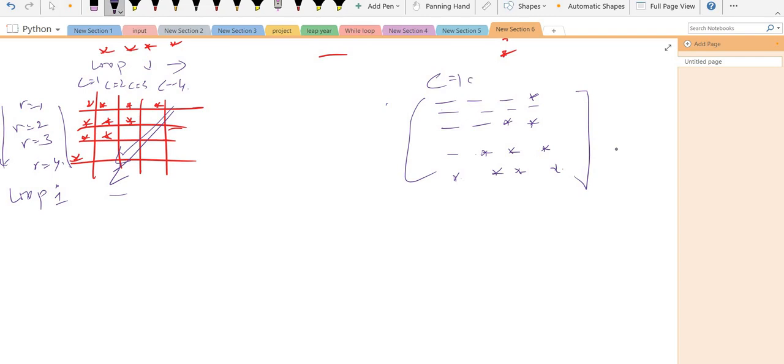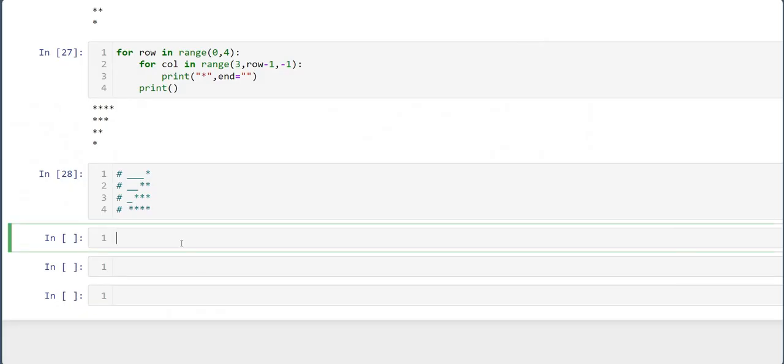So C is equal to 1, 2, 3, 4, and similarly R is equal to 1, 2, 3, and 4. This is how we can bifurcate and show a pattern in detail. Now how will we make code for it? Let me show you. Yes, guys, so here is my pattern.